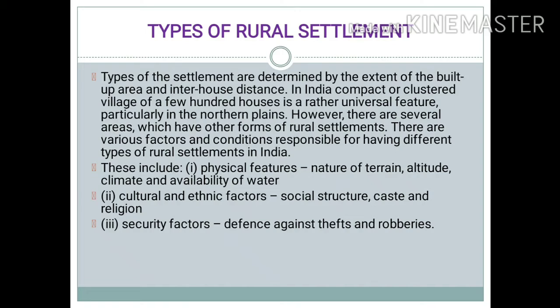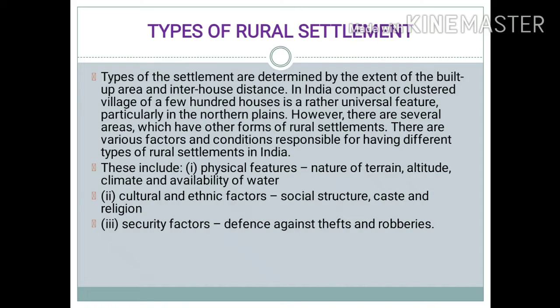Types of any settlement is determined by the extent of the built-up area and inter-house distance. In India, a compact or clustered village of a few hundred houses is a rather universal feature, particularly in the northern plains. However, there are several areas which have other forms of rural settlements. There are various factors and conditions which are responsible for having different types of rural settlements in India.